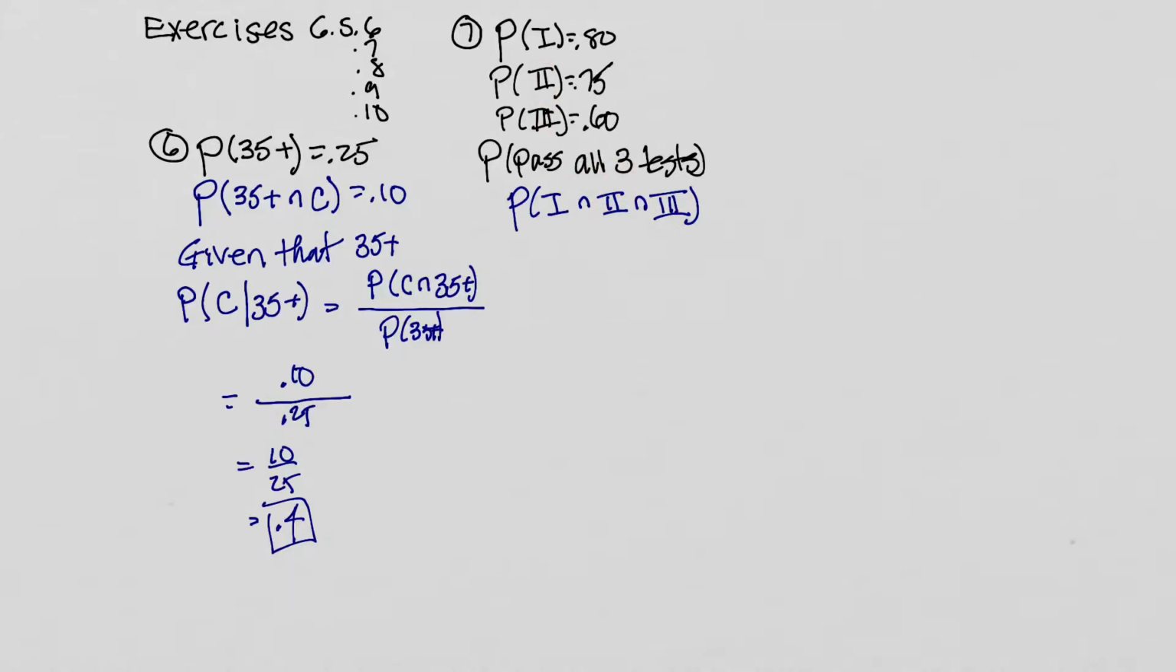Now, we are told that these events are independent. So when I have an and, I ask myself, are these events independent? And the answer here is yes, and I know that just because the problem says so. So this probability we're going to get by multiplying. So it's going to be the probability of passing test 1 times the probability of passing test 2 times the probability of passing test 3.